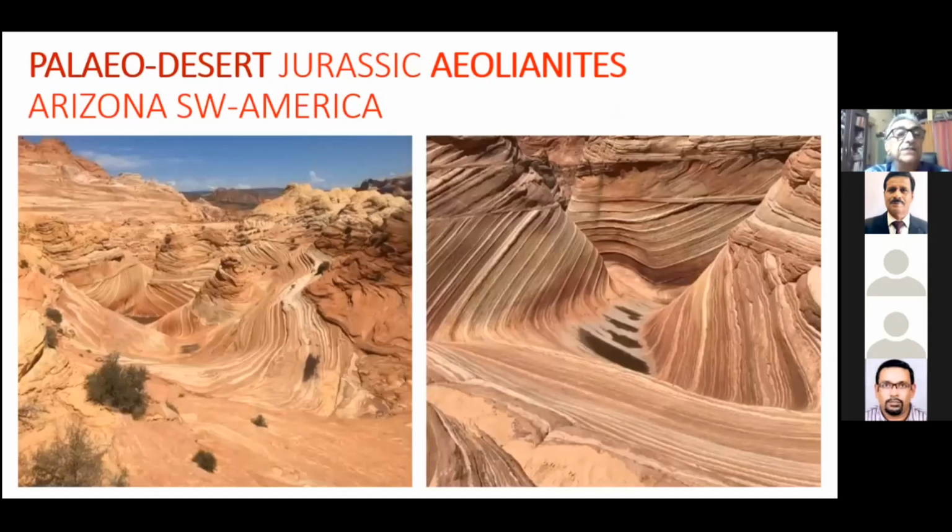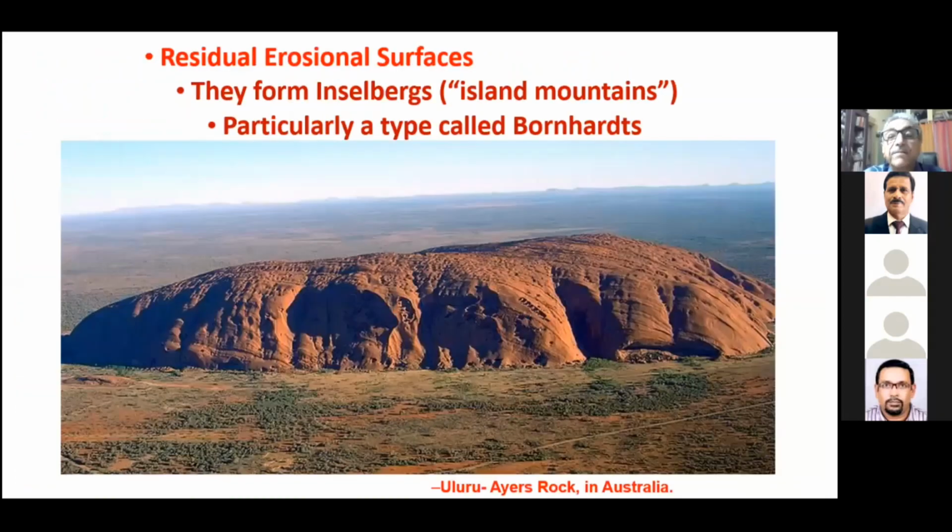In Arizona in America, we have such beautiful Aeolian structures preserved in the rock records, and they in themselves are major tourist attractions. Beautiful features are there, and even in Australia, we have Uluru, Ayers Rock, which are the bornhardts. They are the typical residual erosional surfaces.